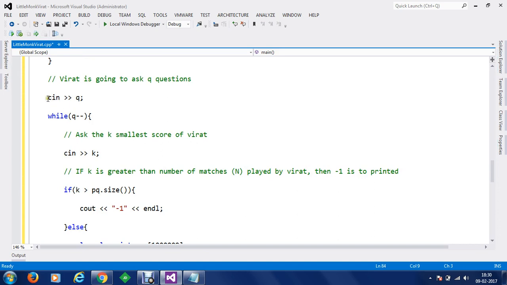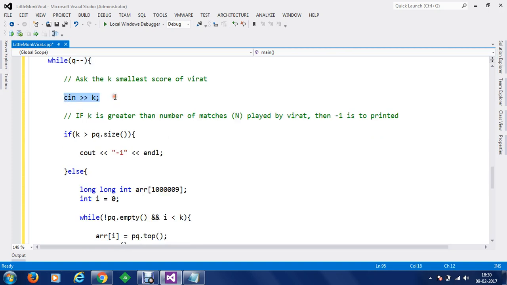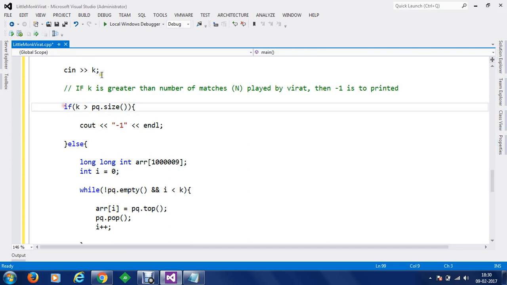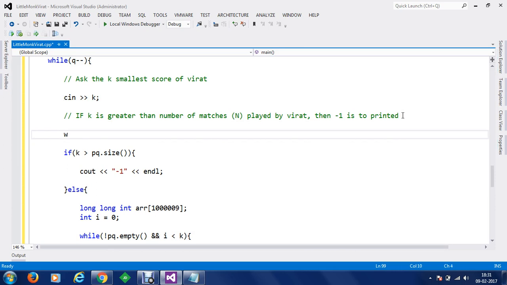Once the values have been pushed, Virat is going to ask q questions. For the number of questions, we have to put the number of smallest elements which he has to ask. So we are going to do that for k elements, and it has to be repeated k times. So we are going to put a while loop here, because we have to do k minus minus as well, because for the number of times, let's say he has asked for the third smallest value.